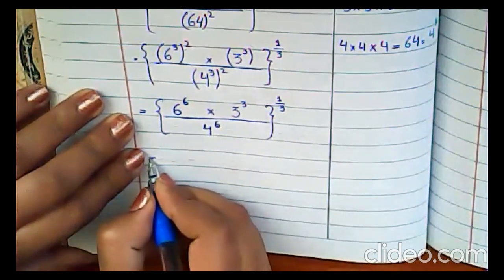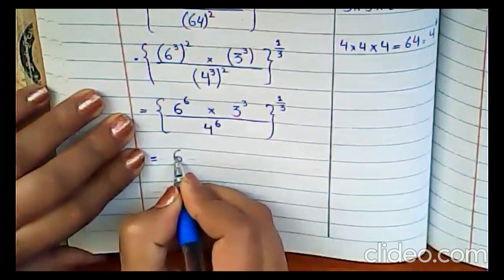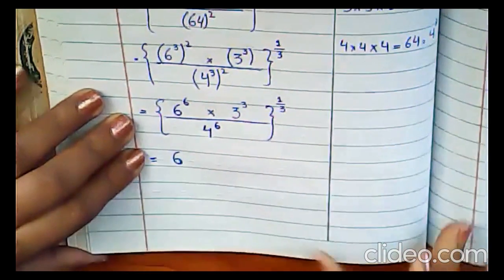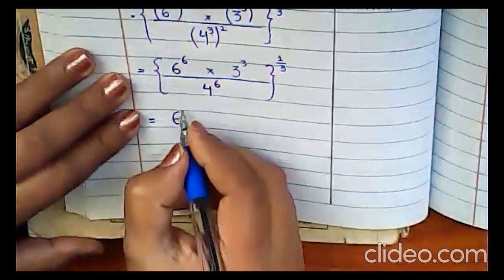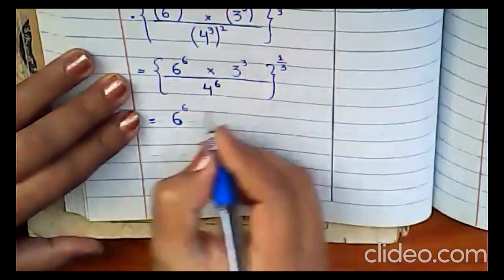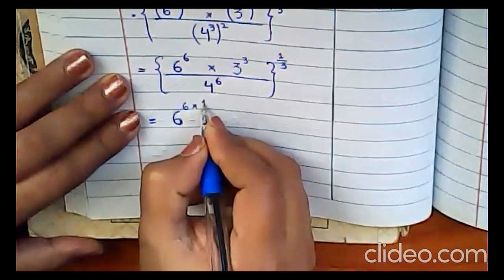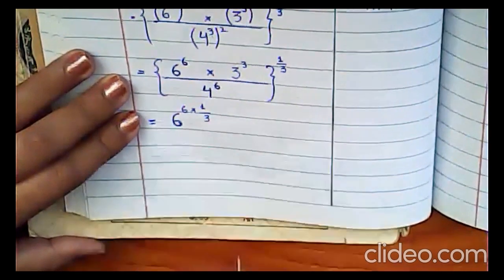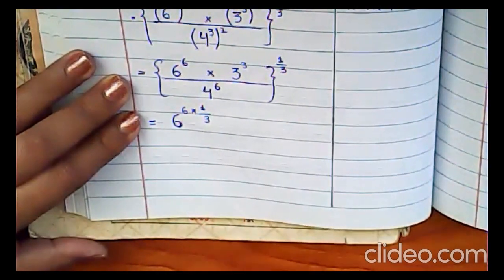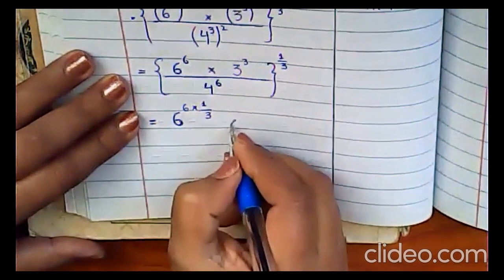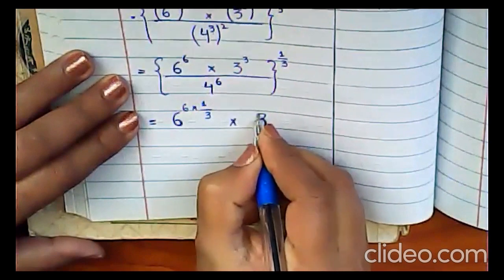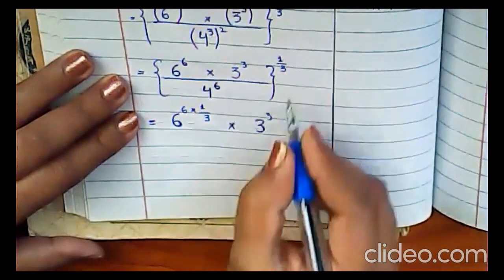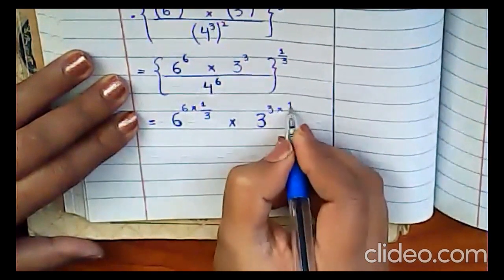So how will you write it down here? You will write 6. Then this power 6 multiplied by 1 upon 3. Understand? Then the multiplication sign, then this 3, and then the power 3, which is going to be multiplied by this 1 upon 3.